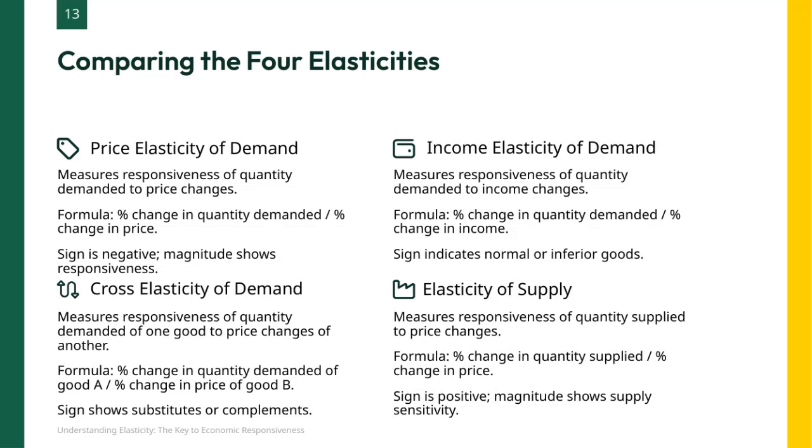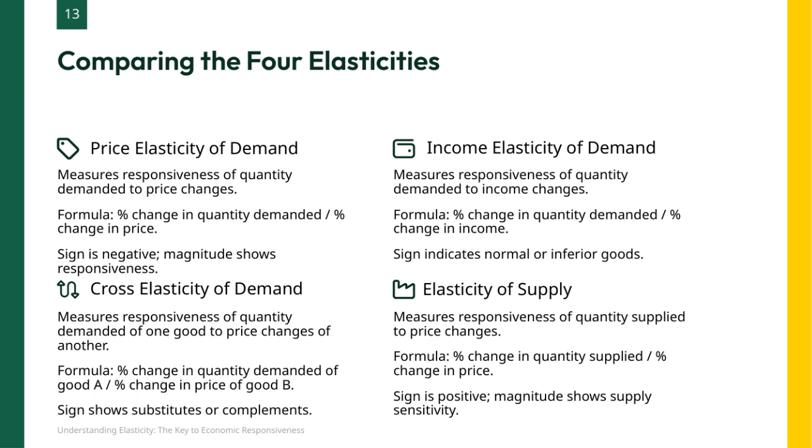Here we're comparing 4 important types of elasticities in economics, each measuring responsiveness, but in different contexts. First up is price elasticity of demand, which looks at how much the quantity demanded changes when the price changes. Since demand usually falls as price rises, its sign is typically negative, and the size of this number tells us how sensitive consumers are to price changes. Next, we have income elasticity of demand. This measures how demand shifts when consumers' incomes change. A positive sign indicates a normal good, meaning demand goes up as income increases. A negative sign shows an inferior good, where demand decreases as income grows.